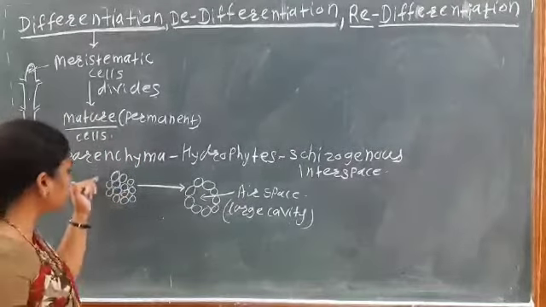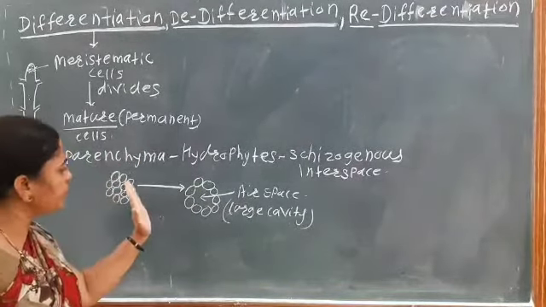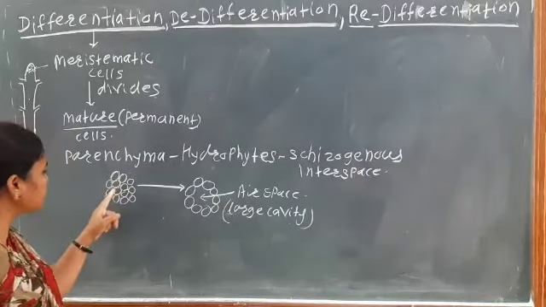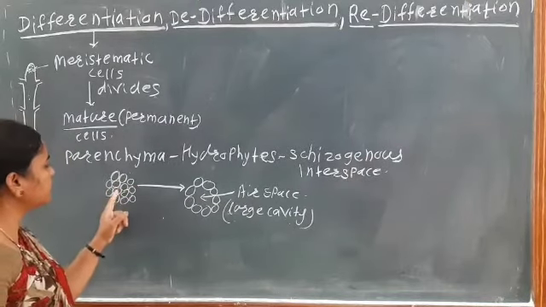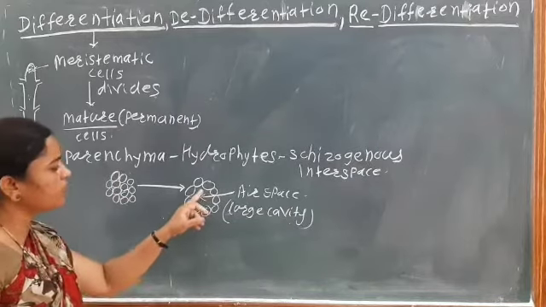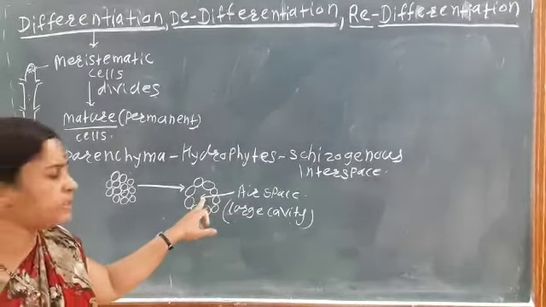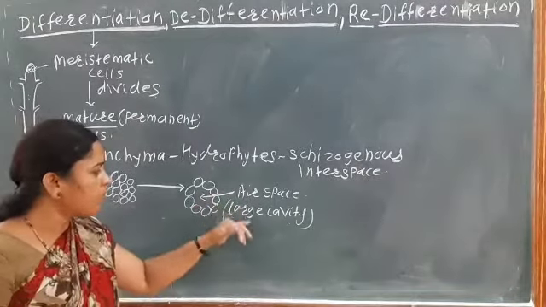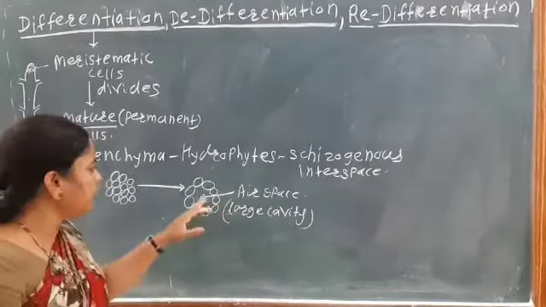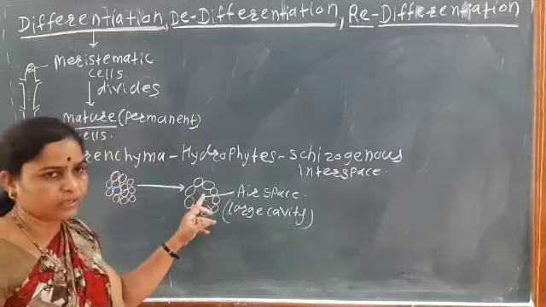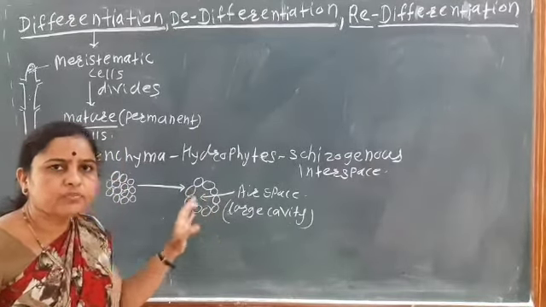So here these are the parenchyma tissue. In this parenchyma tissue, the cell wall gets separate, the cells get separate and produce the intercellular space, a large cavity, or a large air space, also known as the cavity. And this cavity is produced